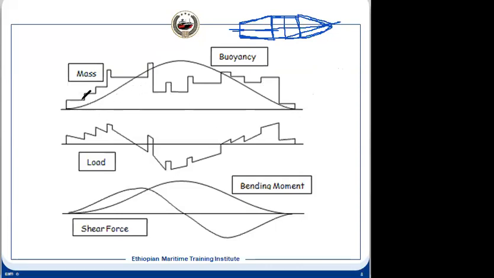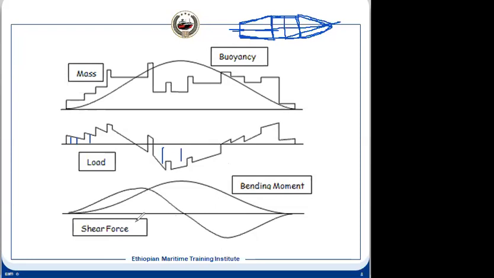If we deduct these two values, we will get a value like this. It means some will be higher on this side and some on this side. And if you add these two areas, they will be equal to this area. So this is the load diagram. Once we have constructed the load diagram, we can construct the shear force and the bending moment.